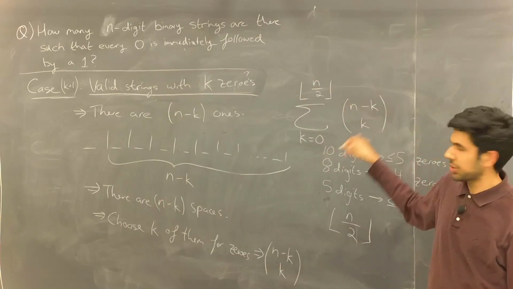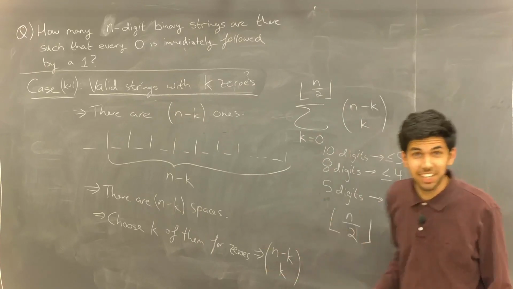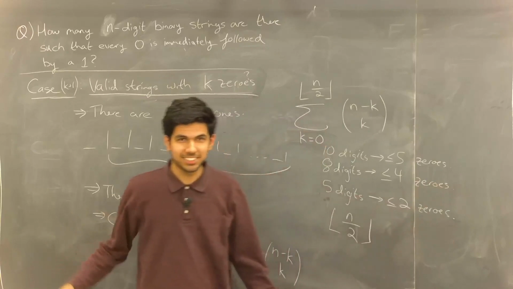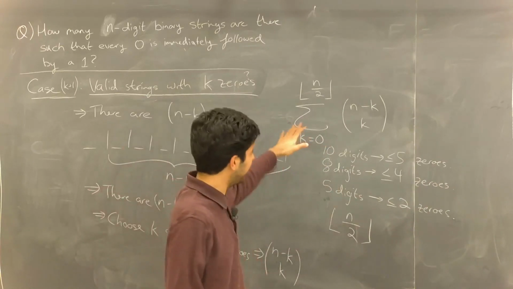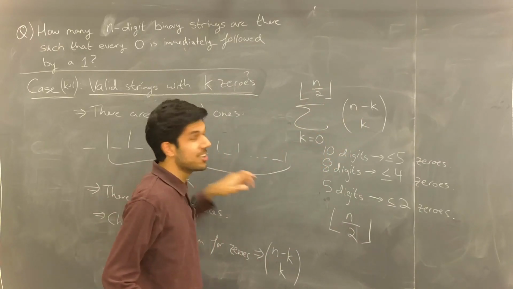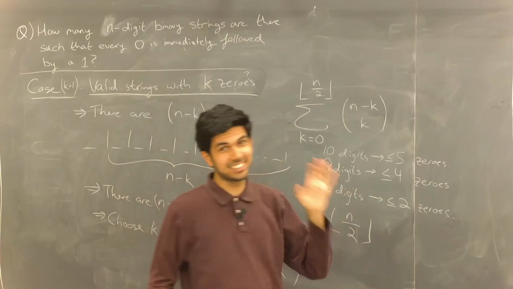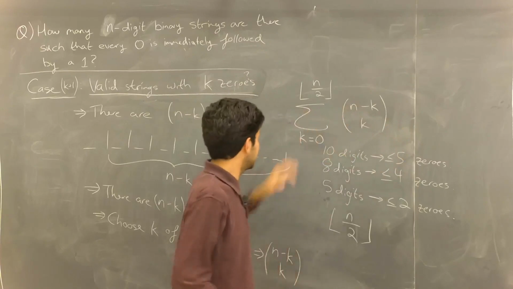So this is like the generic form of our answer. But wait. This is not closed form. I did not answer my student's question. This is what I had in mind, and the entire time I was thinking, how can we do some magic to make this in closed form? Well, I'm about to show you. And this is really, really cool. First, let me confirm that this answer is indeed correct.